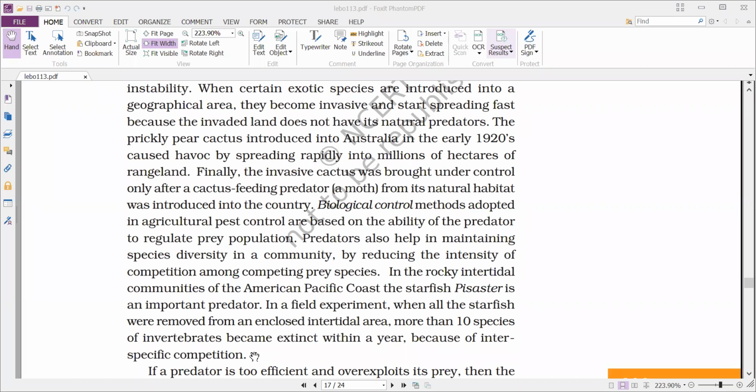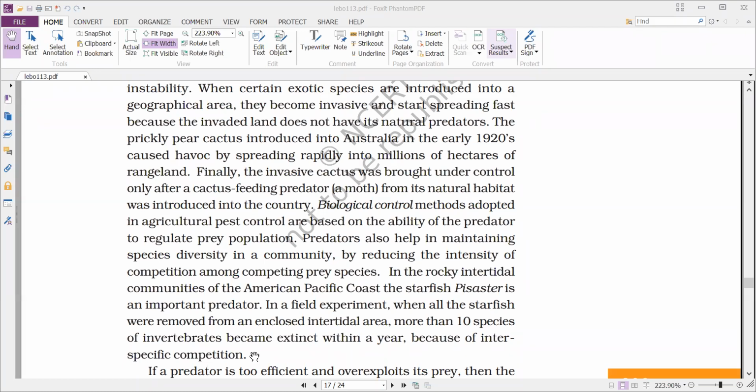If a competition develops, what happens? Both the organisms are lost. They destroy one another, and finally it resulted in the extinction of 10 different species of invertebrates in that intertidal region of the American Pacific coast.